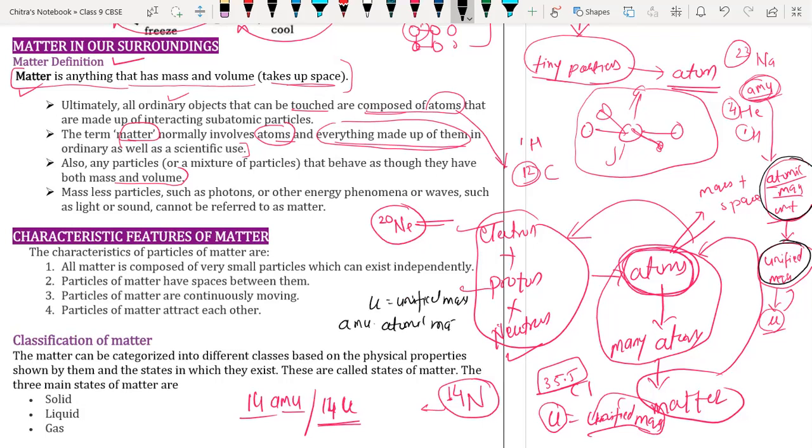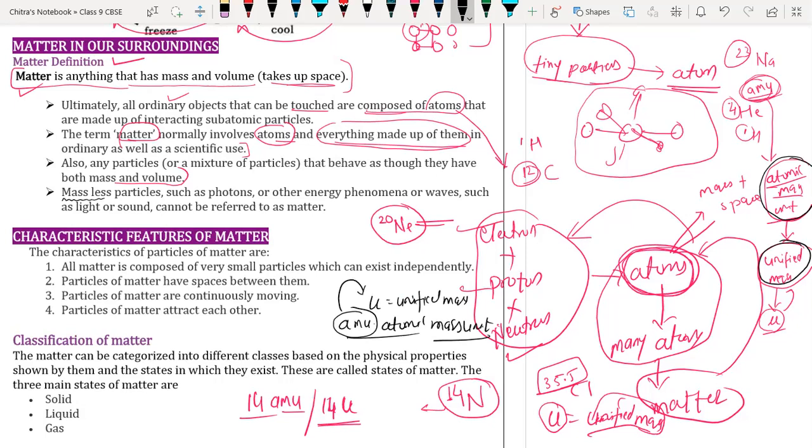Both are the same. Before, we used to say atomic mass unit, but now it is modified to unified mass. That's all.